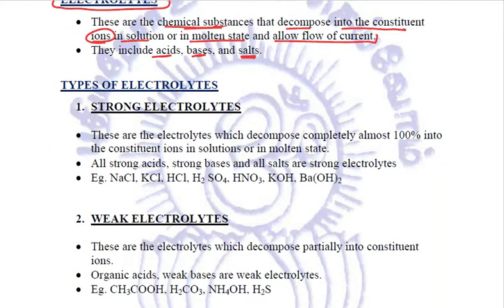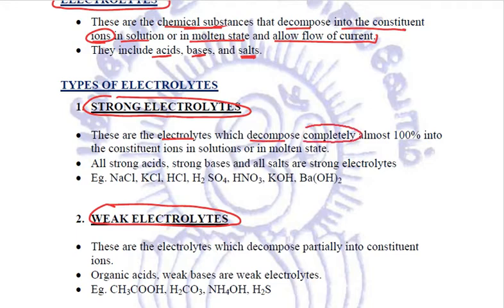We have two types of electrolytes: strong electrolytes and weak electrolytes. What are these? Strong electrolytes are the electrolytes which decompose completely, or which ionize completely, almost 100%, into the constituent ions in its solution or in molten state.